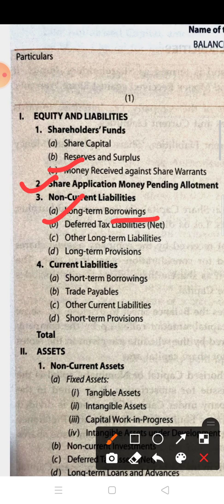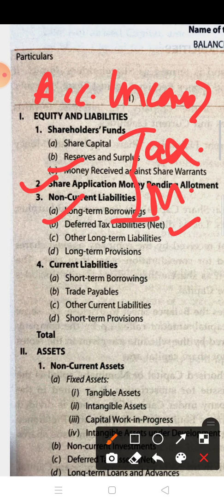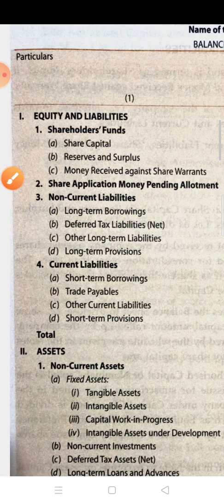See here, if accounting income is more than taxable income, then it is deferred tax liability, and if accounting income is smaller than taxable income, then it is deferred tax asset. Okay. Now next is other long term liability.